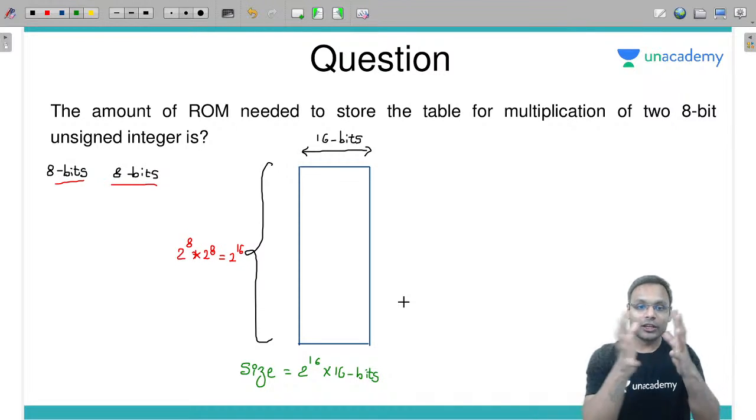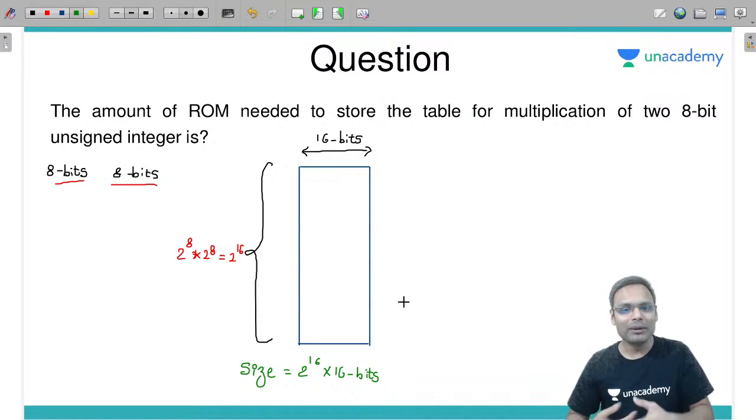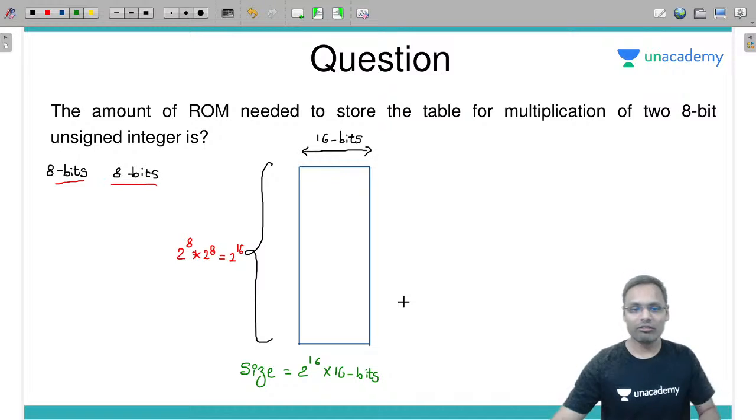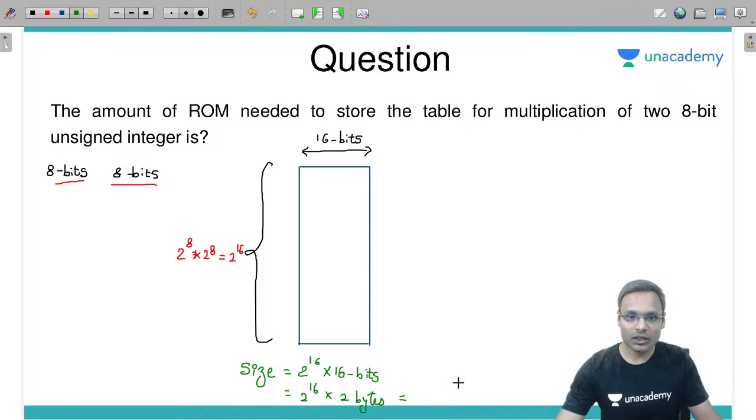Now, if the question they are asking the answer in kilobyte, megabyte, kilobits, megabits, whatever, you can convert this. So let's convert this in bytes. So this is 2 bytes. It becomes 2 power 16 into 2 bytes. Based on that, 2 power 17 it becomes, and which is 128 kilobytes.